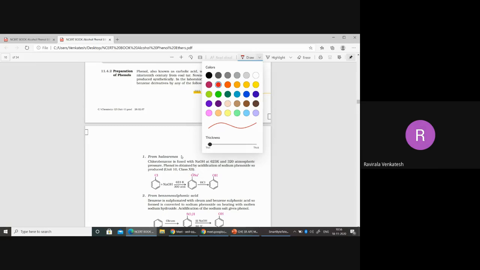Because of resonance. I told you three reasons, using the NCERT textbook only, that day also. So what is the reason in that case? We may get double bond character here, since this is an sp2 carbon. Resonance is possible. So that is the reason actually.